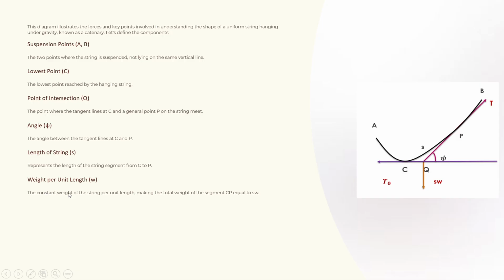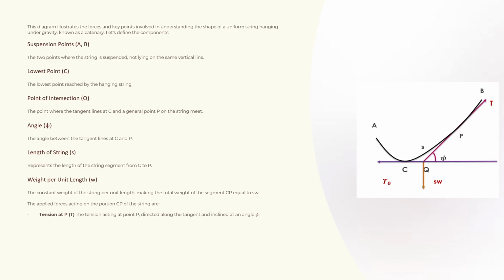W, the constant weight of the string per unit length, making the total weight of the segment CP equal to SW. Let W be the weight per unit length, and CP has a length of S units. So 1 unit is W, means S units will be SW. That is how the weight of the CP came as SW.